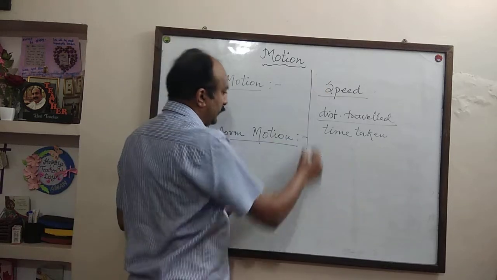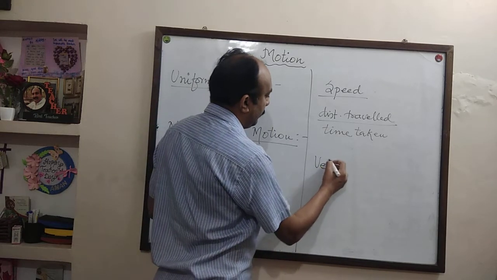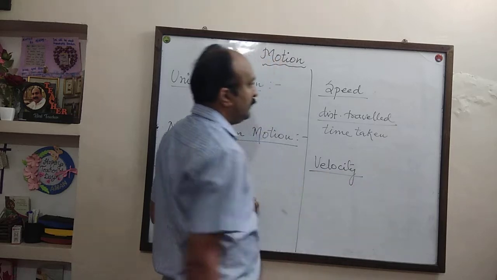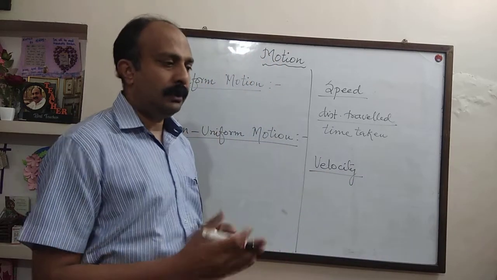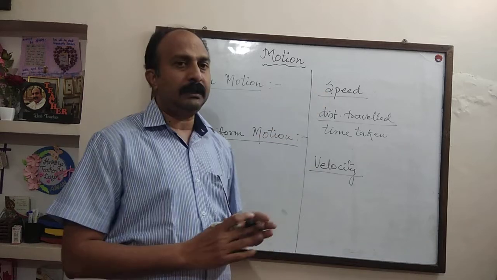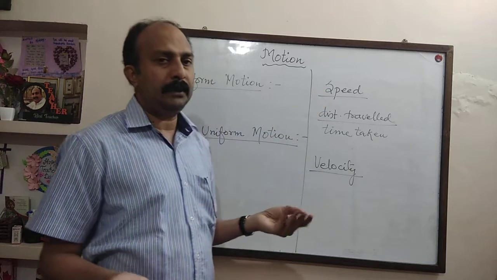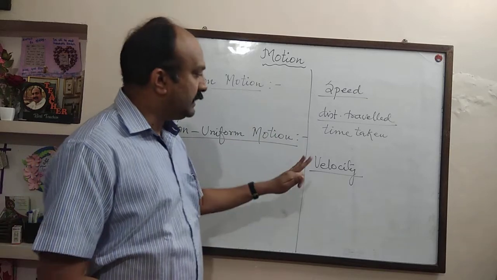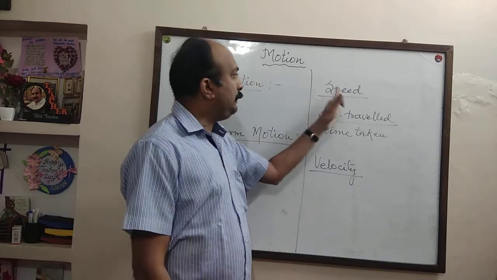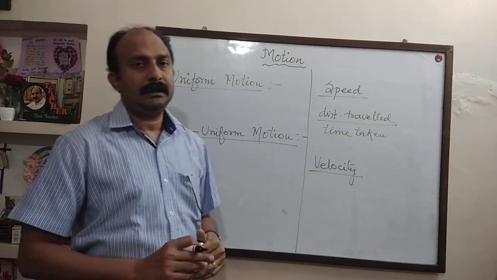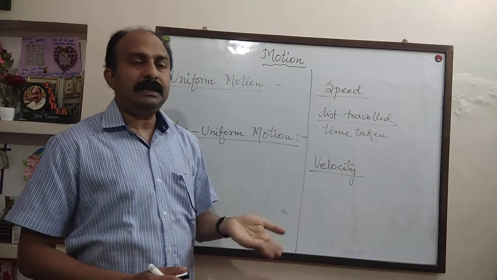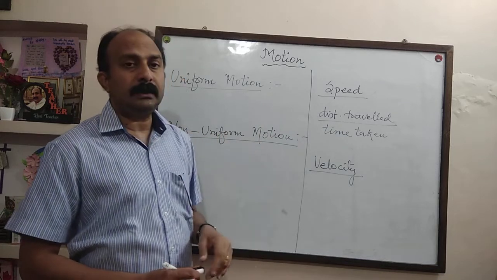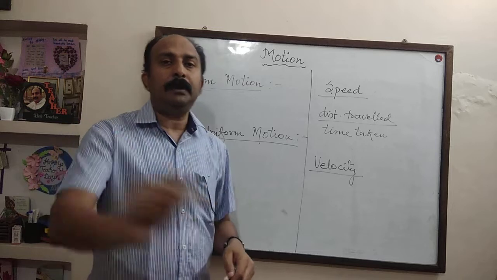Now, another word is velocity. Now it's the time for you to know the difference between speed and velocity. So far you might not have studied about it. Velocity and speed are not the same. Velocity is speed with the direction. Speed with the direction is called velocity, or velocity is equal to displacement upon time taken.